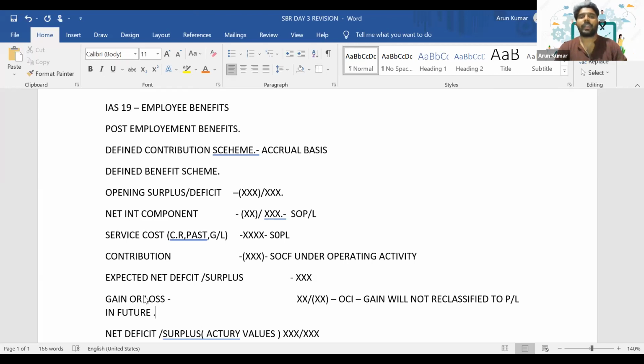Okay, so this is the main treatment about IAS 19. We have to know how to deal with post-employment benefit treatment. There are two accounting treatments: defined contribution scheme and defined benefit scheme. Understand those factors well. Why can it not be reclassified? The reason being it's not a realizable amount, because it completely depends upon market changes. It's not because of the performance gained by the company, not a gain coming from your operating efficiency. So it would distort the performance of the company.